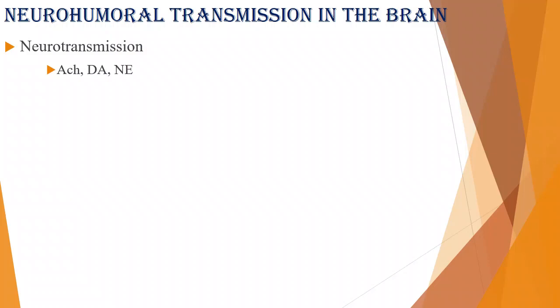Dopamine is mainly in the CNS. Norepinephrine: 30% of norepinephrine would be there in the brain itself. So neurotransmission means communication by the help of the neurotransmitters. We already studied this and it is easy. We know how it is synthesized and how it is released.